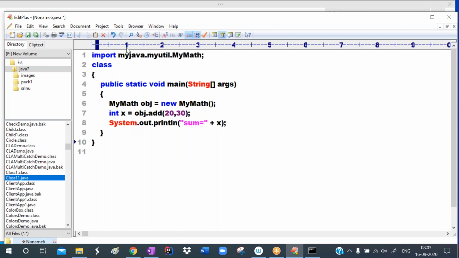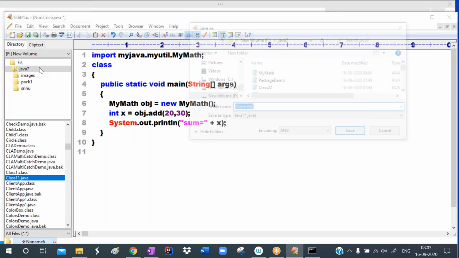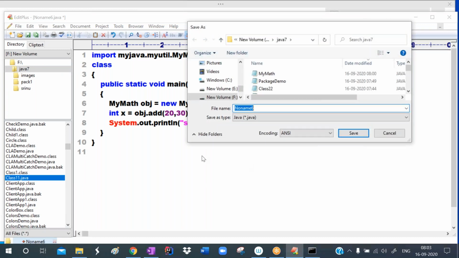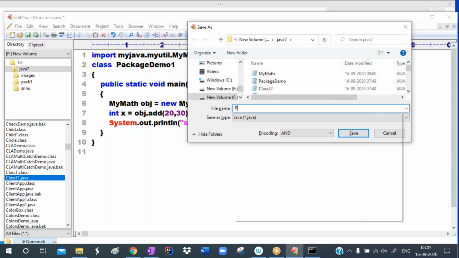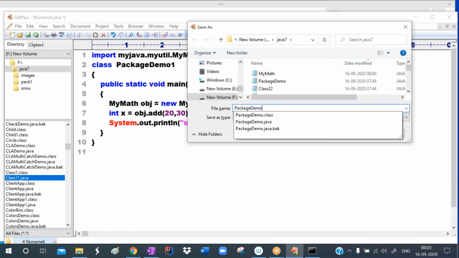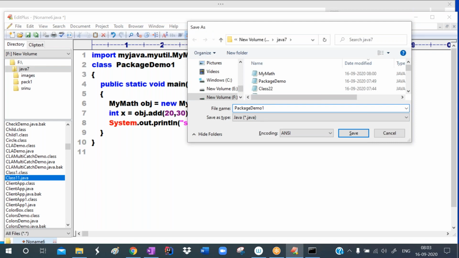Okay, so just now we created my Java package. In that my Java package, we created a sub package my util. In that my math class file is available. For that class, we are creating the object here. With the help of the object, we are calling the add method. I'm saving this one. Okay, give the class name here. I'm giving this class name as package demo one. Save it with the name package demo one, package demo one dot Java.